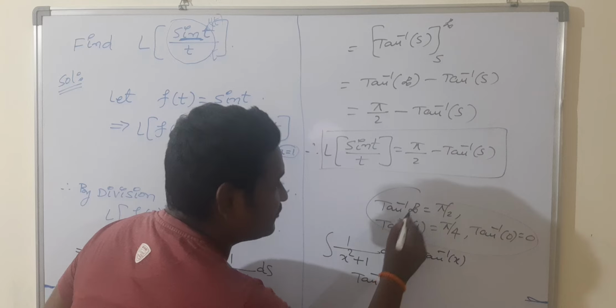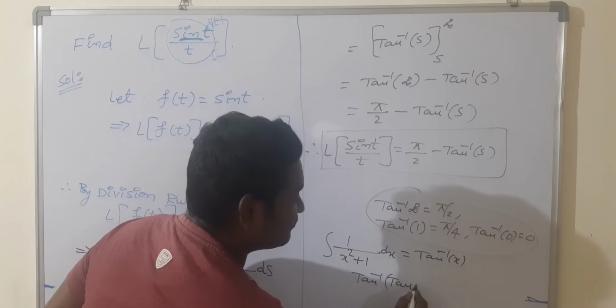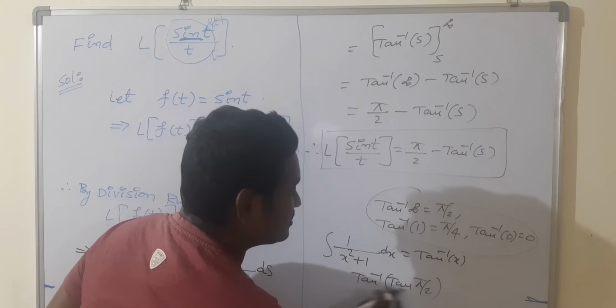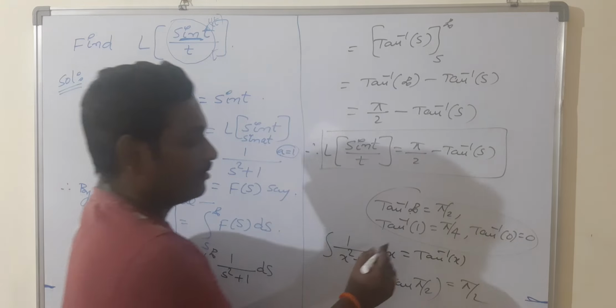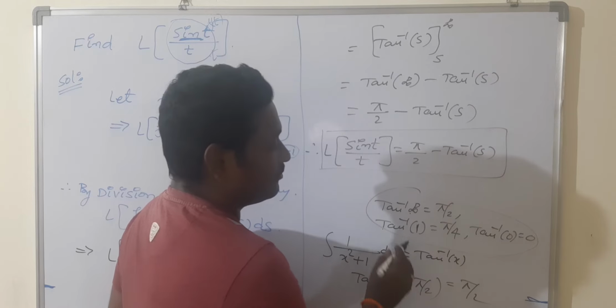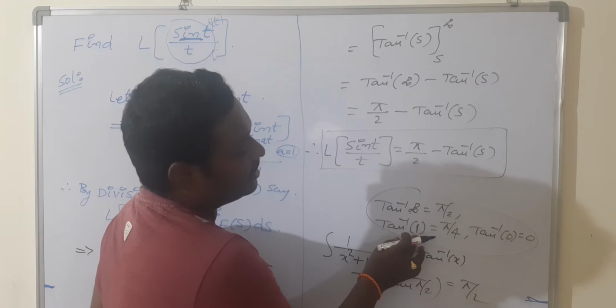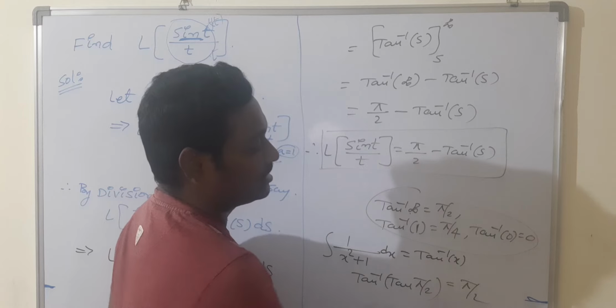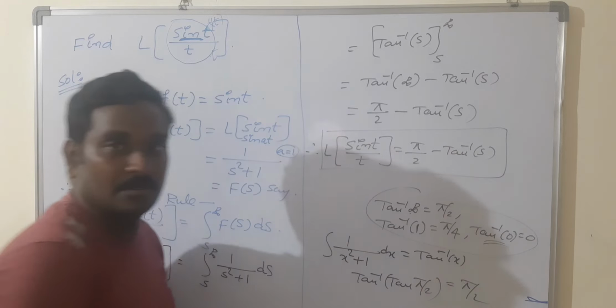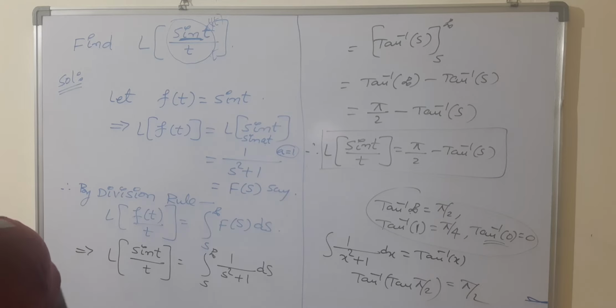Tan inverse of infinity is pi by 2 because in tan, infinity comes at pi by 2 only. So infinity can be written as tan of pi by 2, and tan inverse of tan pi by 2 becomes only the angle pi by 2. Similarly, in tan, 1 comes for tan pi by 4, so tan inverse of tan pi by 4 is pi by 4. I will say another example.